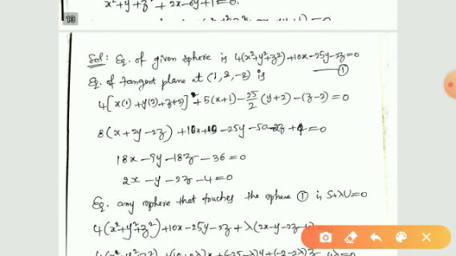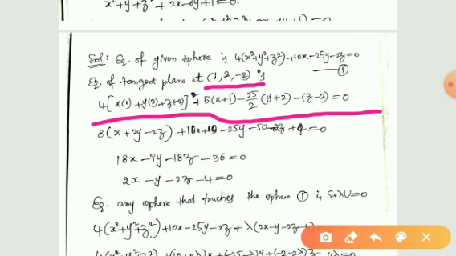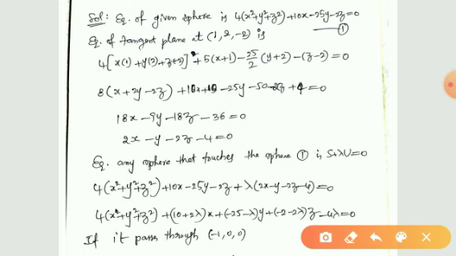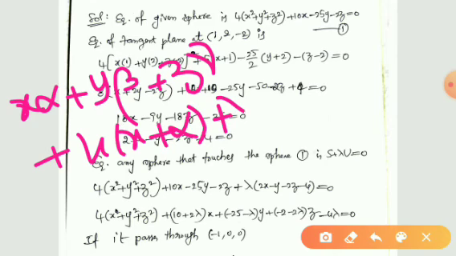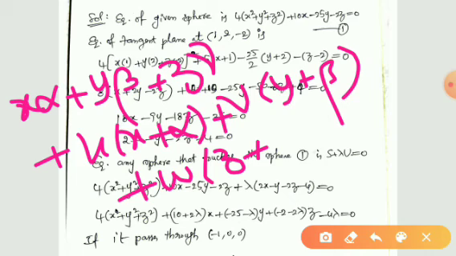Equation of the tangent plane at 1, 2, minus 2. By applying the formula to find the tangent plane, we can write the equation of the tangent plane in this case. You know the principle to find the tangent plane: x alpha plus y beta plus z gamma plus u into x plus alpha plus v into y plus beta plus w into z plus gamma plus d is equal to 0.